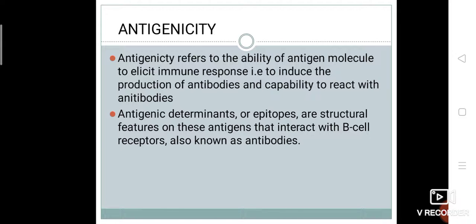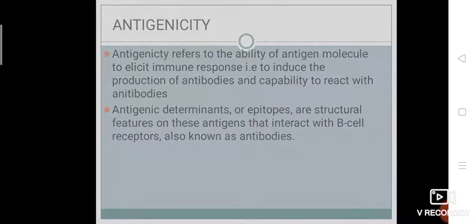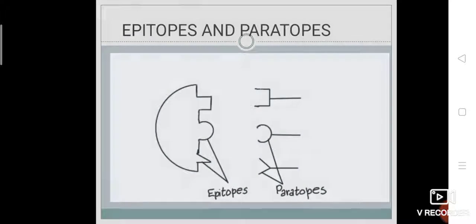Now, what is antigenicity? Antigenicity or antigen reactivity is the capability to induce an immune response. It describes both the ability to elicit immune response, that is to induce the production of antibodies, and the capability to react with antibodies. For example, when B cells get activated, they secrete antibodies, and the antigen which has the property of antigenicity will combine to these antibodies.